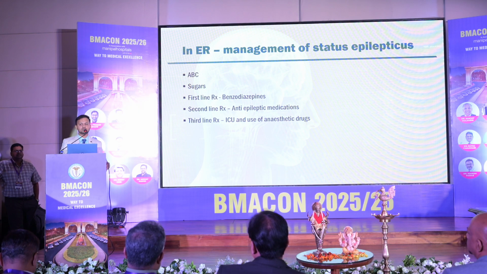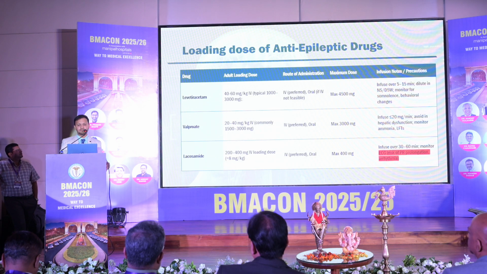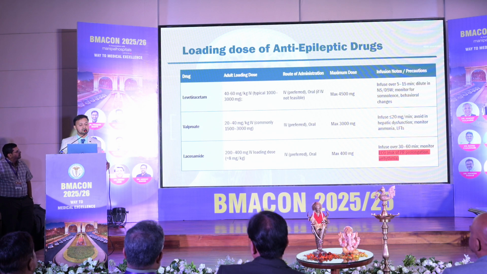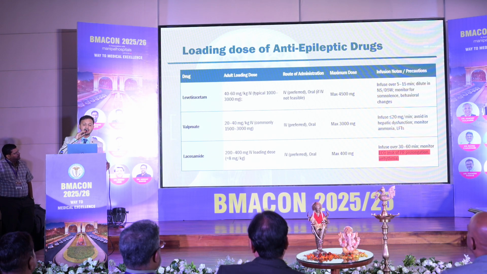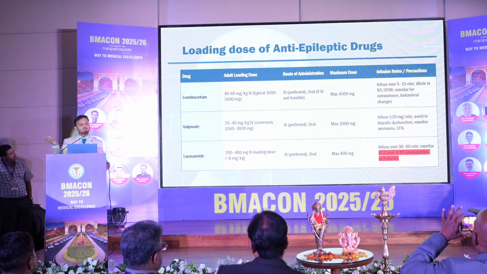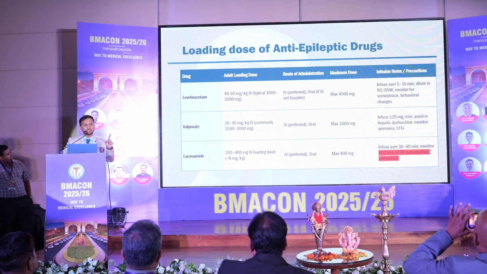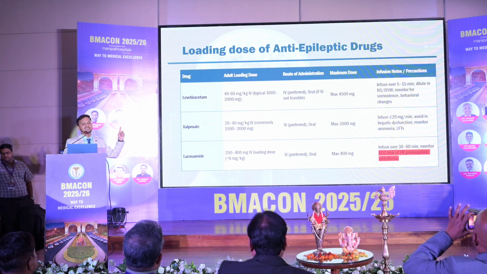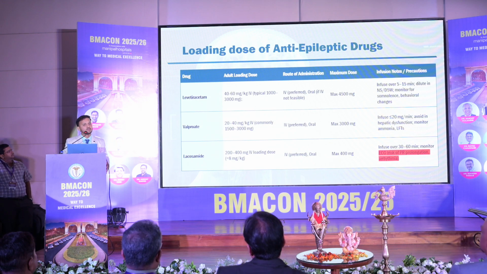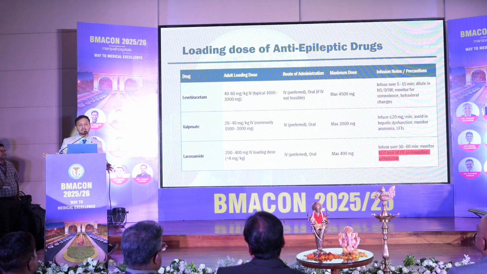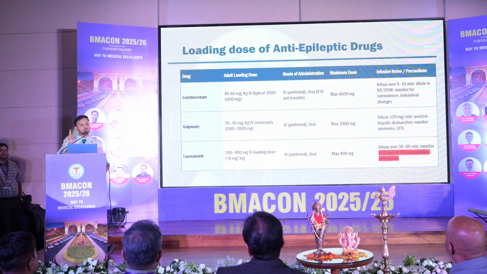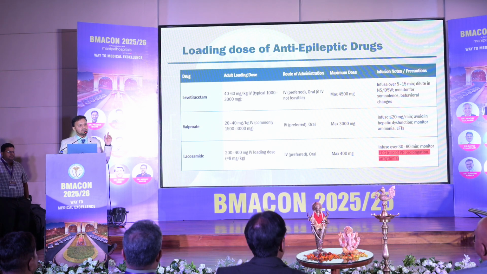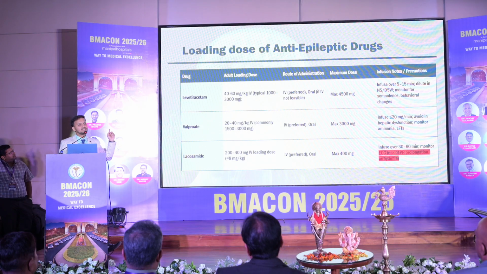So all these drugs are most commonly used in the emergency room of the hospitals. But there are 3 main drugs which are recommended: Levipil, that is levetiracetam, valproate, and lacosamide. And the dosages are very important. Levetiracetam, what is the dose we usually give? 1 gram. But the ideal loading dose is 40 to 60 milligrams per kg. So if a patient of 50 kilograms comes to you, the loading dose would be 3 grams, which we hardly use. But that is the ideal treatment, and that is why 75% of status epilepticus patients are iatrogenic, because we do not use the right drugs, the right dosages. Levetiracetam, if it has to be used, it has to be given at 60 milligrams per kg, and there is no respiratory depression with these drugs.